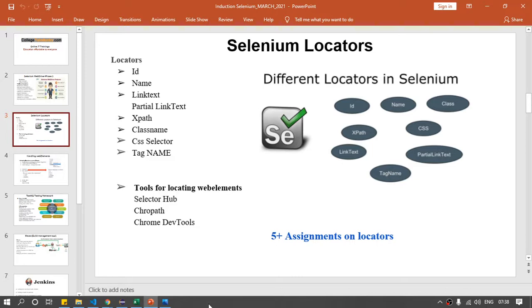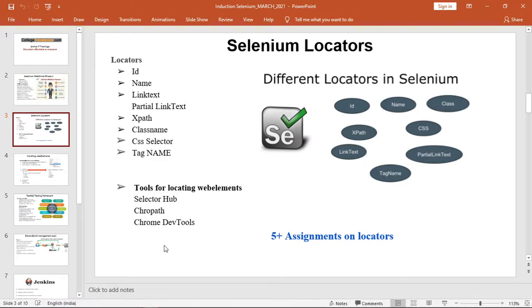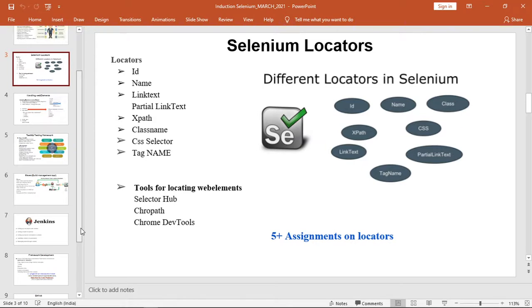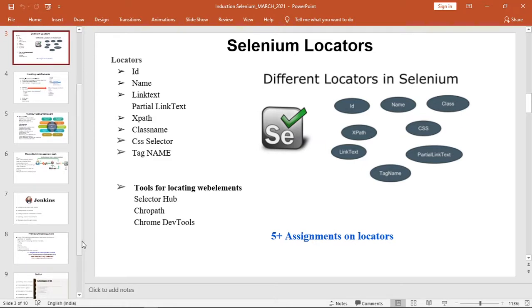If you have to locate any element on a website, there are multiple web elements such as text boxes and drop downs. You have to locate them, and these are the ID, name, link text, partial link text, XPath, class name, CSS selector, and tag name. These are the important locators. We will cover them from scratch, not only from the Google Console, but also using some tools that are available in the market.